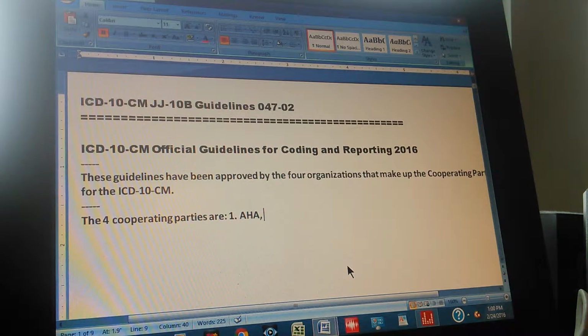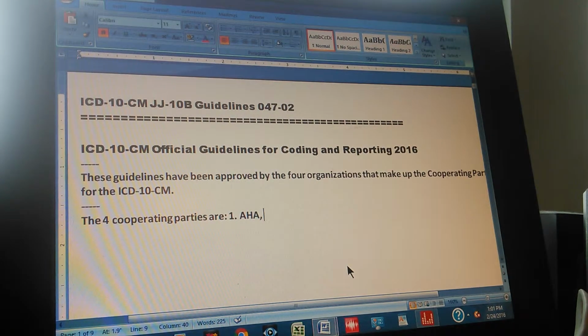ICD-10 CM. ICD-10 CM Guidelines, page 047, Part 2. ICD-10 CM Official Guidelines for Coding and Reporting 2016.